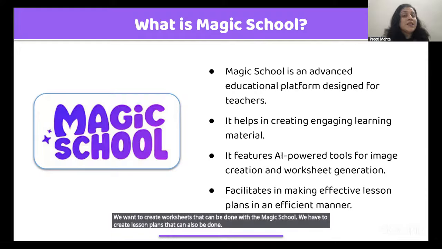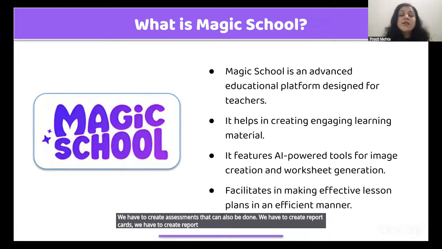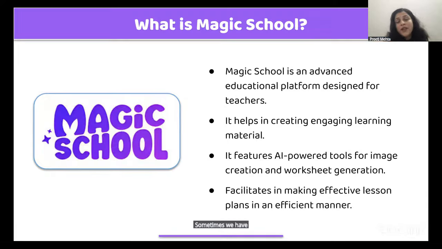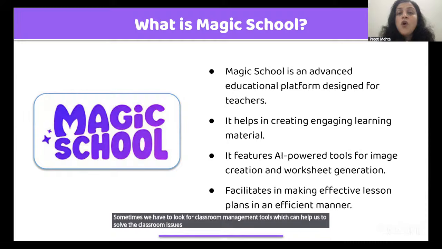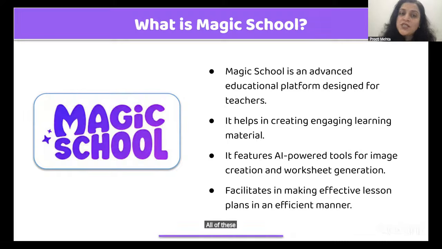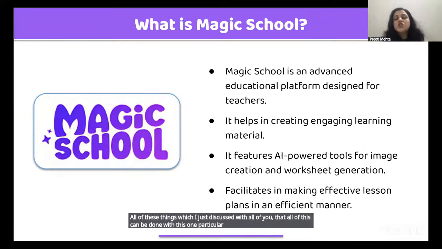We have to create assessments, that can also be done. We have to create report card comments. Sometimes we have to look for classroom management tools which can help us solve the classroom issues that we are facing. All of these things can be done with this one particular tool, which is known as Magic School.